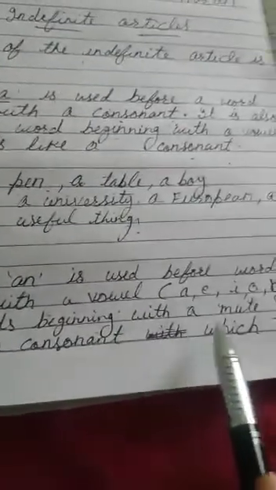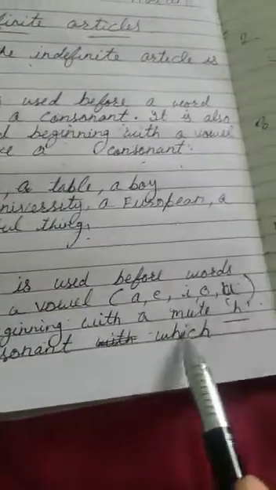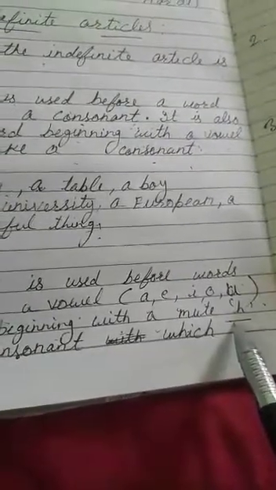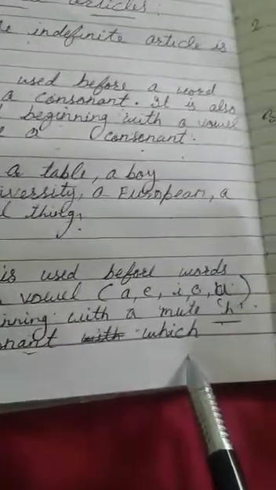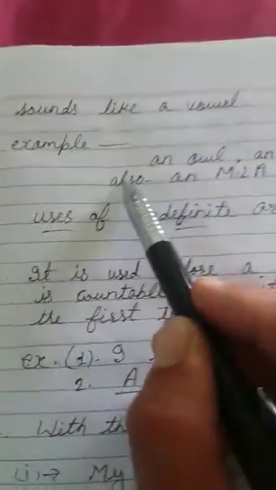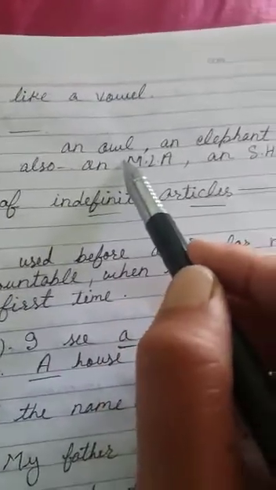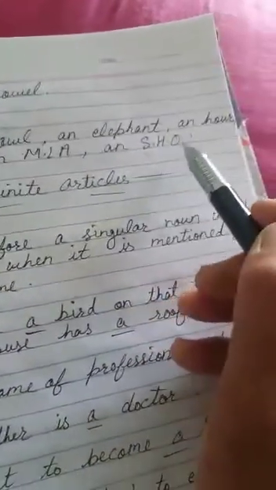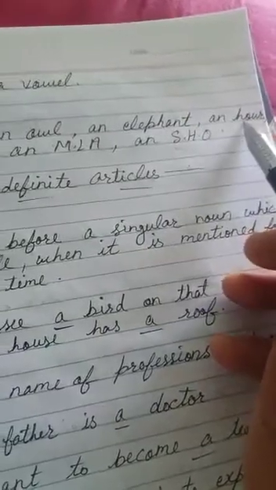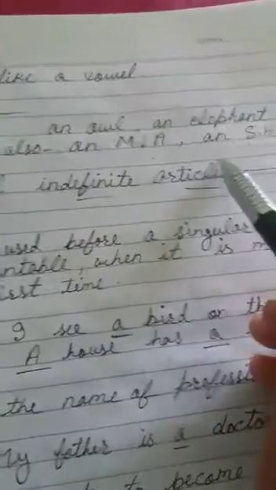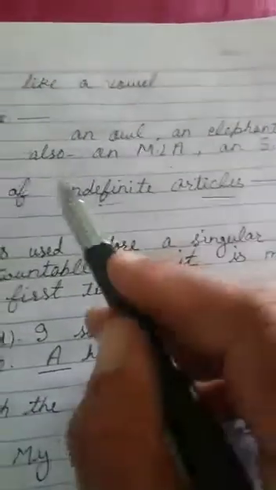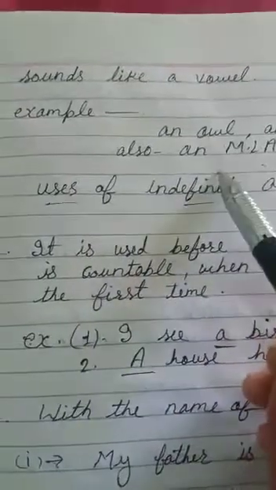Words beginning with a mute h also, as well as words beginning with a consonant which sounds like a vowel, we use an. Examples: an owl, an elephant, an hour, here h is silent, an MLA, an SHO. These are the examples where we use an.